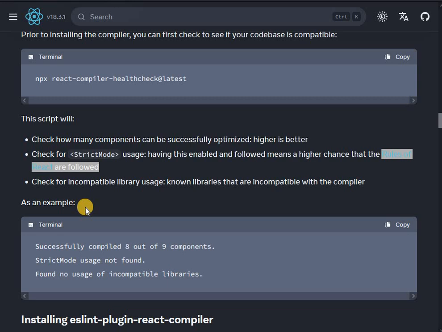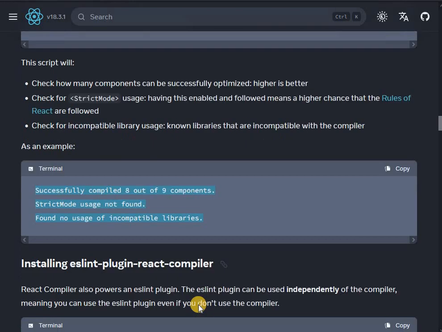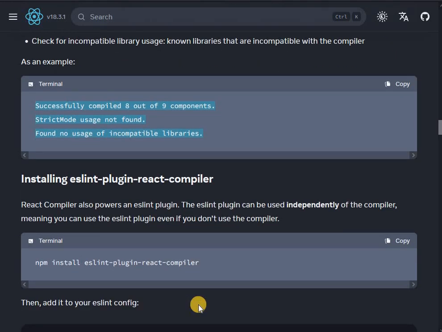As an example, this is what we will get in the terminal when we run this command. Successfully compiled 8 out of 9 components. Strict mode usage not found. Found no usage of incompatible libraries. Installing the ESLint plugin React compiler. React compiler also powers an ESLint plugin.